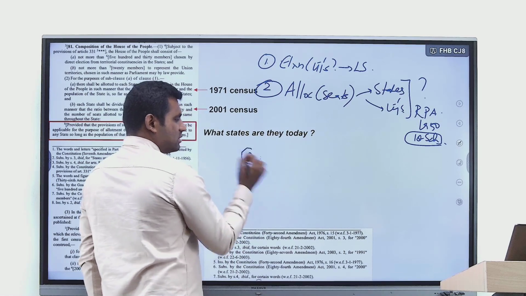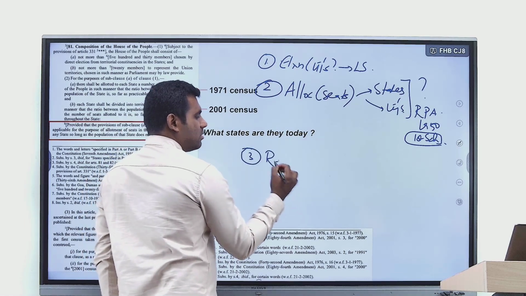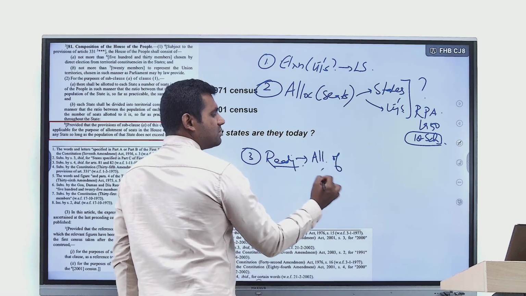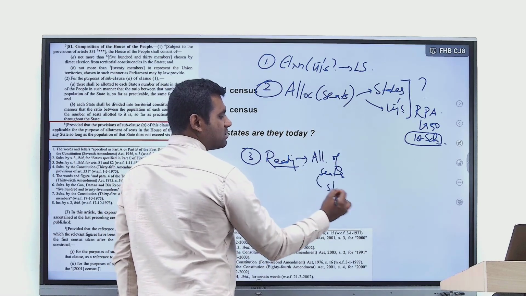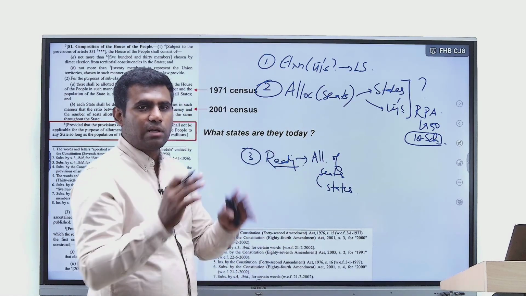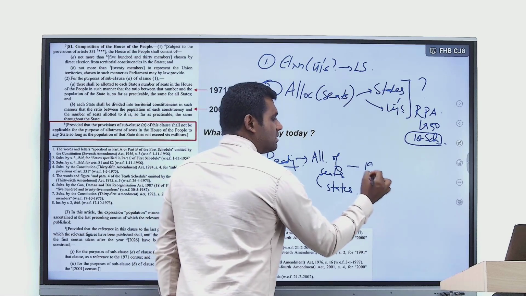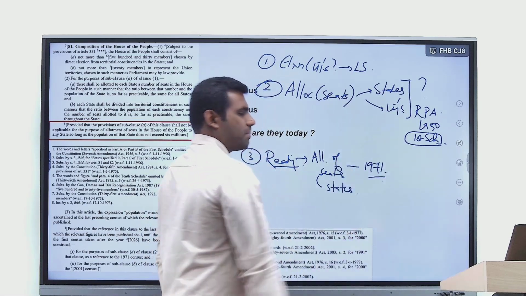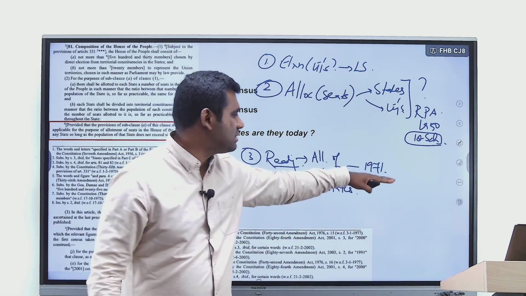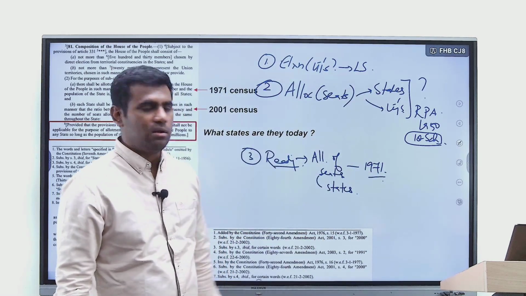The third nuance is, when it comes to readjustment in terms of allocation of seats to different states after every census, right? It has been frozen based on the 1971 census. Until 2026, we are going to follow the same census numbers of 1971, right?